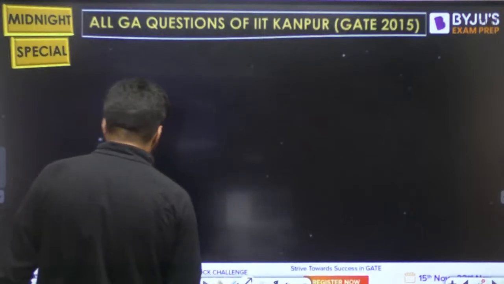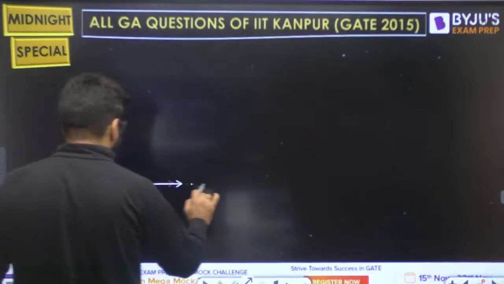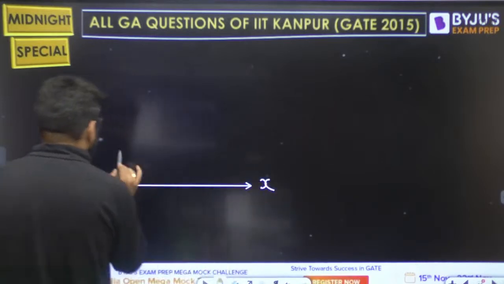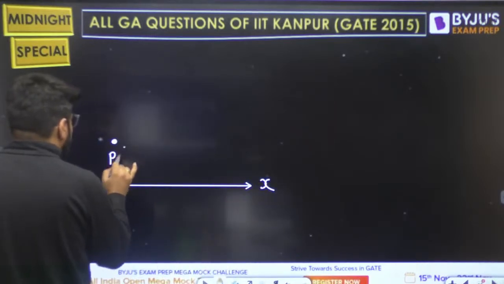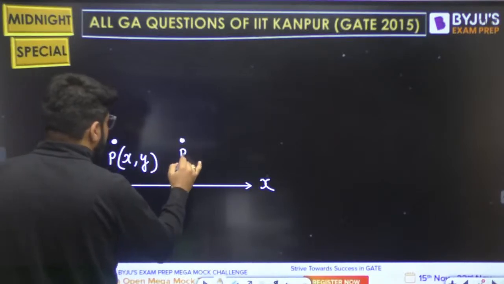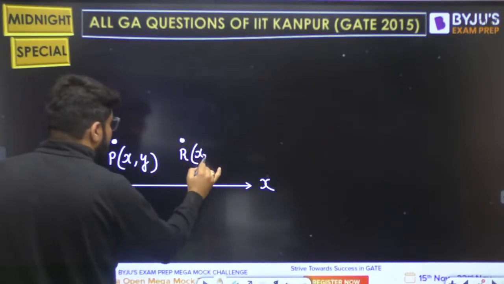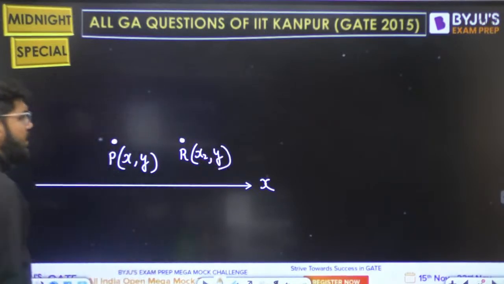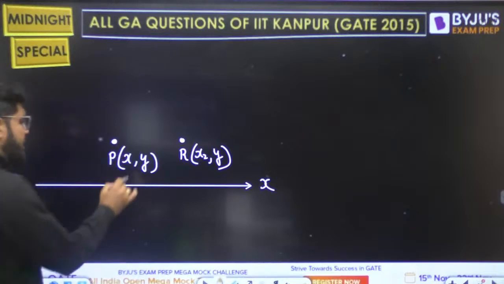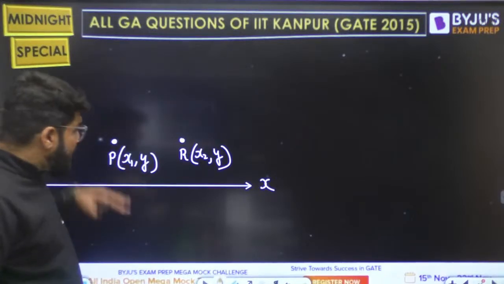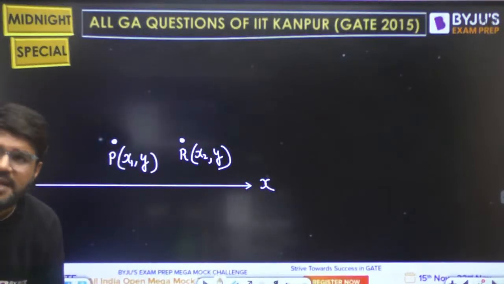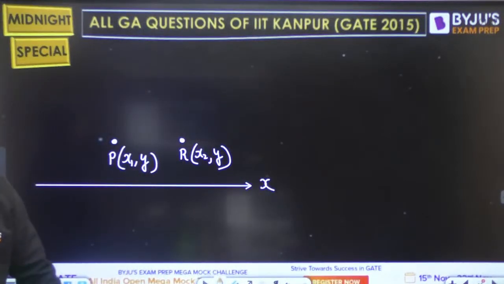Now let's come to the next one to understand this. Let's say this is the x-axis. Let me only write down the x-axis, and let's say this is the point P, x1 comma y, and this is the point R, that is x2 comma y, because it is parallel to the x-axis. The y will remain the same. Parallel to the x-axis, the y coordinate of P and R will remain the same.